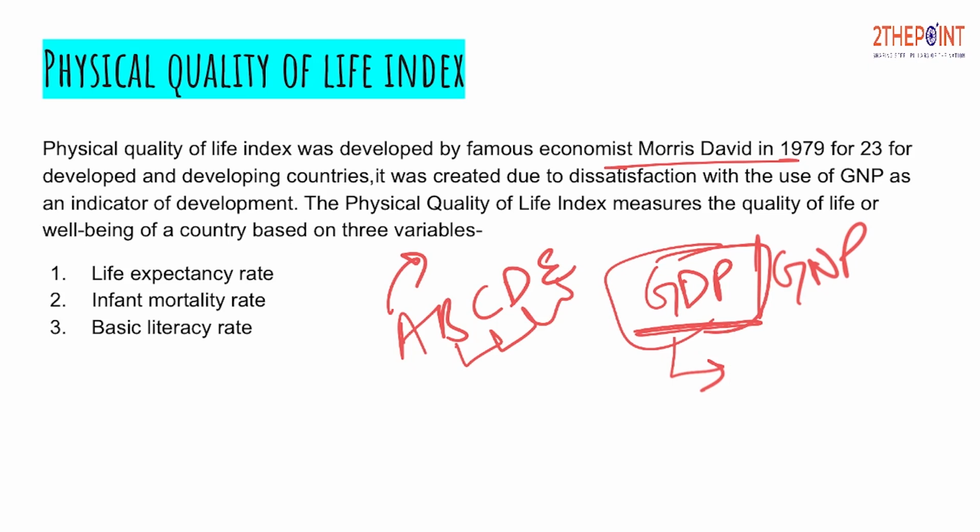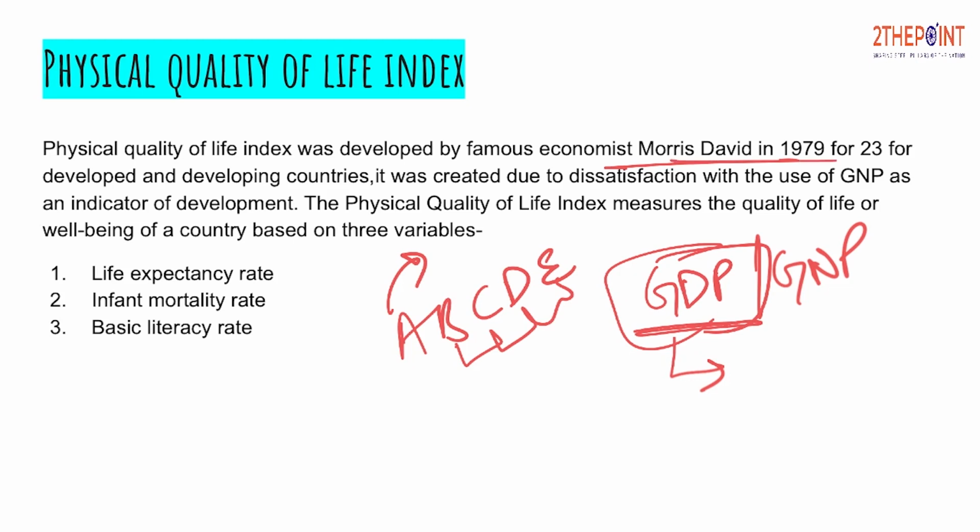There should be something for senior citizens when they are old, like old age homes or someone to take care of them, and the life expectancy rate, infant mortality, the rate of vaccination in the country, or how many people are living below the poverty line. This all comes under the qualitative aspects of life. So hence this index was developed, the physical quality of life index.